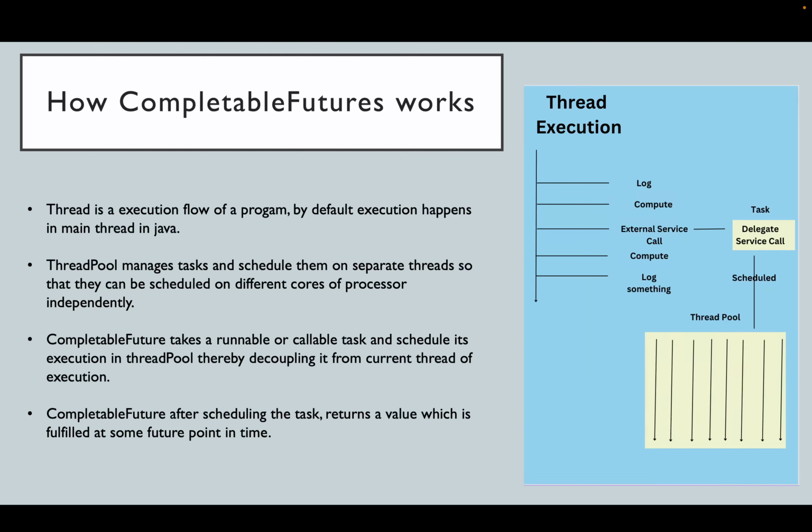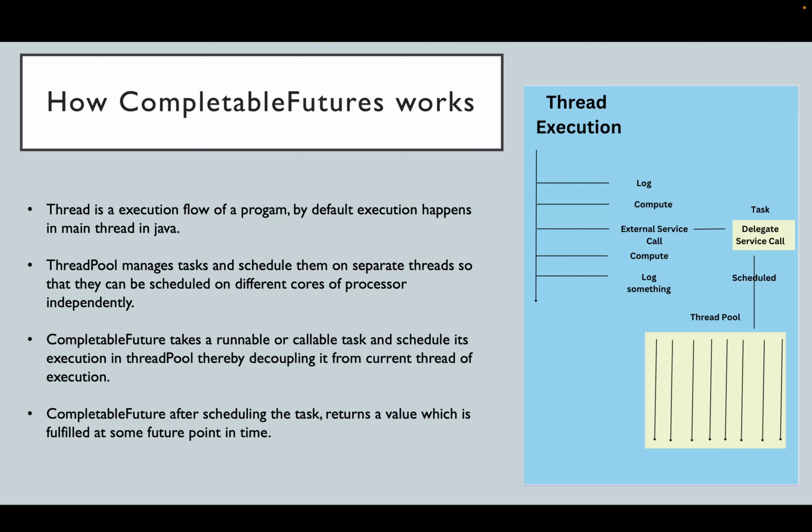Before directly jumping into the completable future and how it works, I will give a brief about threads and thread pools. A thread is an execution flow of a program in which lines are executing one by one. So let's say in your Java program there are 10 lines. If a thread is running, first the first statement runs, then the second. So that is a thread in which your statements are executed line by line.